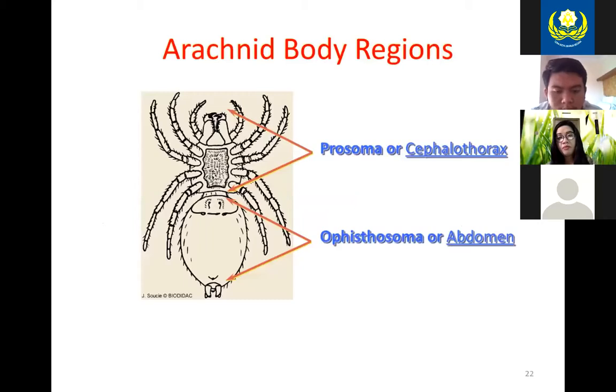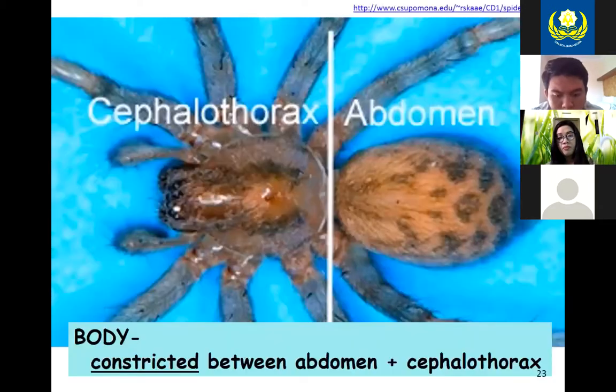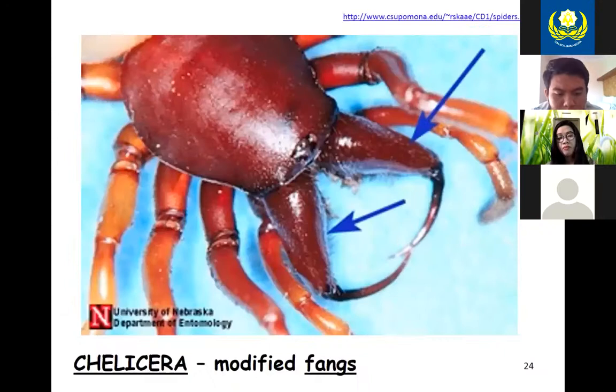This just is the diagram showing you the division with the constriction between the 2 body segments. Here's another diagram just looking at a real spider. And here's a nice close image of the chelicera. I would not want to get bitten by this.